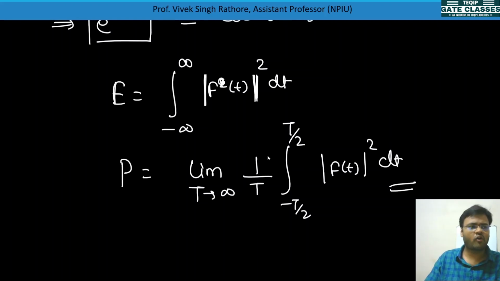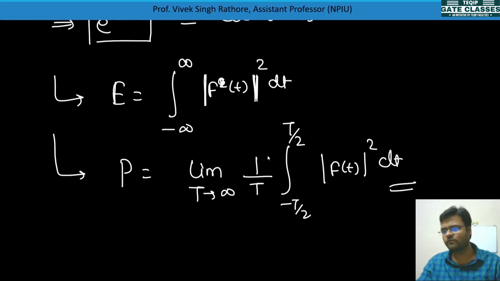So for complex valued signal you can calculate your energy and power by this formula. Obviously whichever complex signal will be there, it will have some real value and complex value. You can take its magnitude, and then you just need to do square. It is a very simple concept.